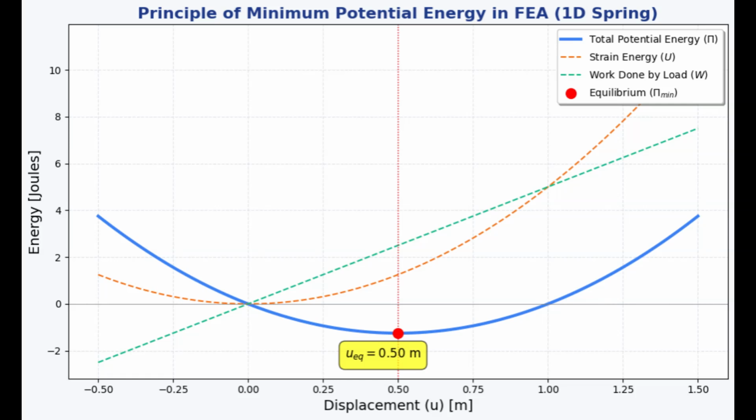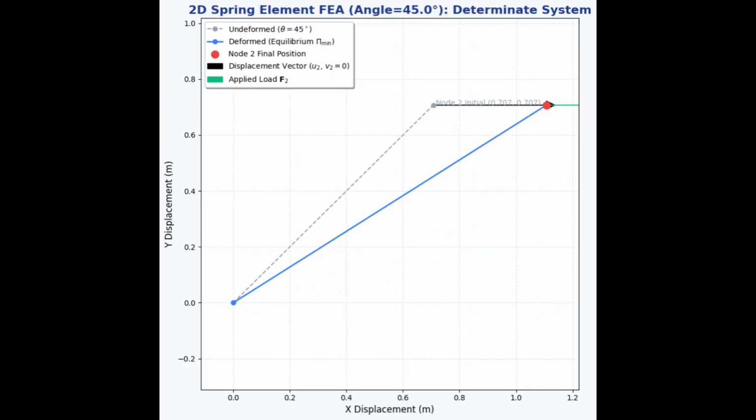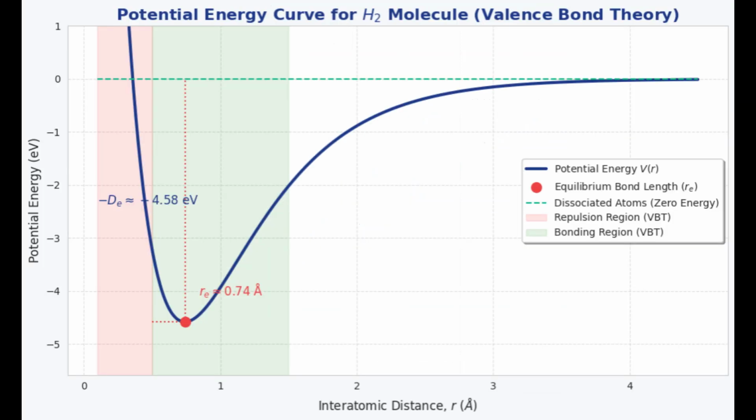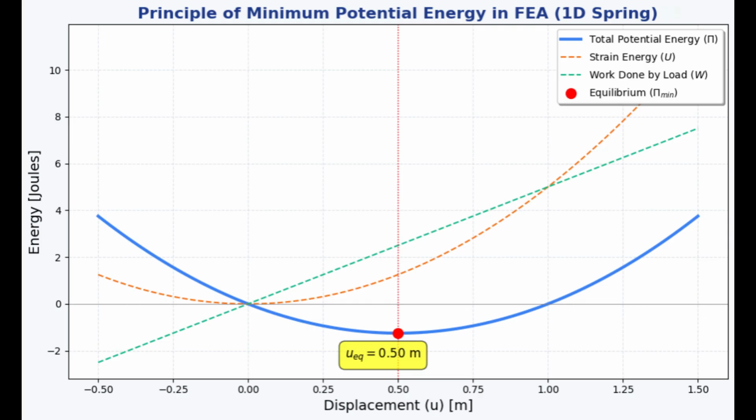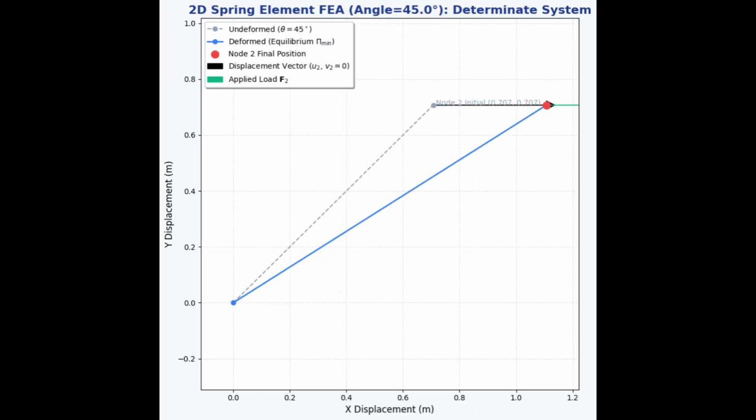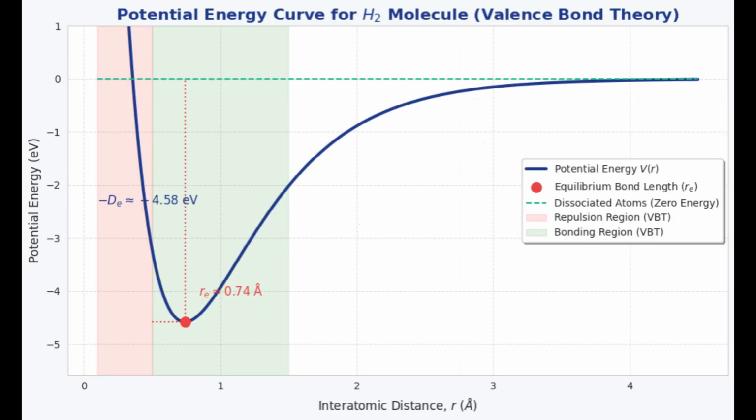First, for static structures, what engineers build, we use the principle of minimum potential energy. It's the core of finite element analysis, or FEA. The idea is simple. A system will always find its lowest energy state, kind of like a spring settling down. This guarantees the answer you find isn't just stable, it's the only one.